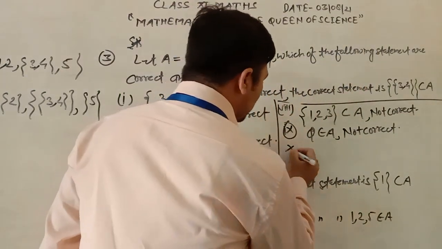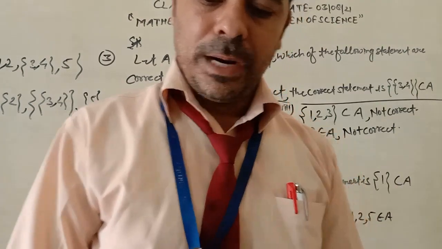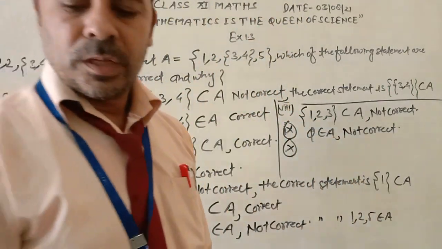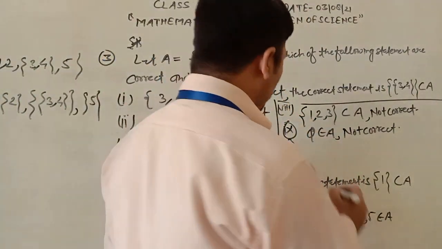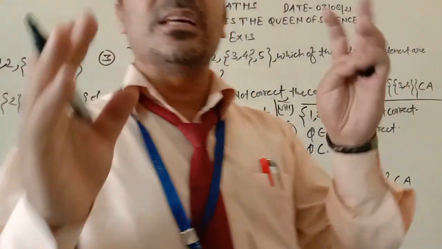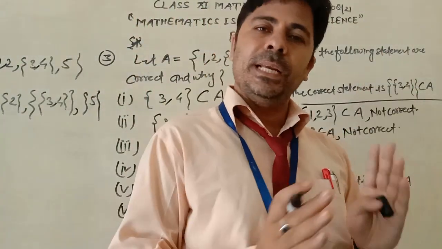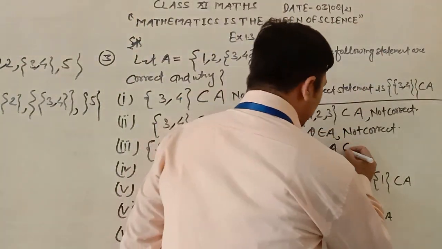Now we move on to the 10th part of this question. The 10th part is whether phi is a subset of A. Yes, because phi is a subset of every set. So it is correct.